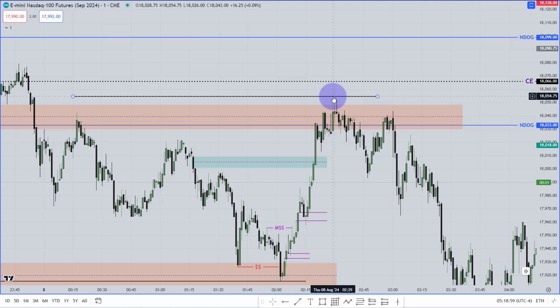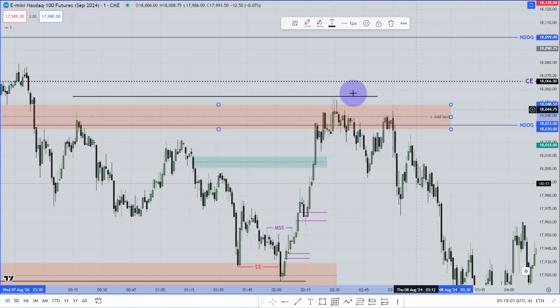What else has it done? It has traded this new opening gap. It has traded this 15-minute bearish fair value gap. At the same time, it has traded this fair value gap from the 1-minute chart. That is the last fair value gap from the 1-minute chart. Now over here, I have the entry fair value gap and the last fair value gap. You can just mark all of them.